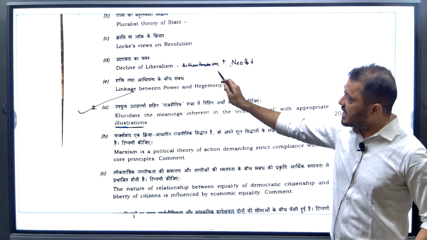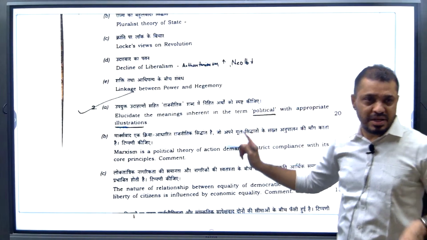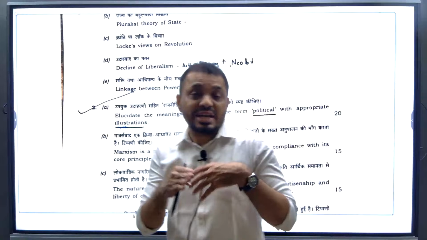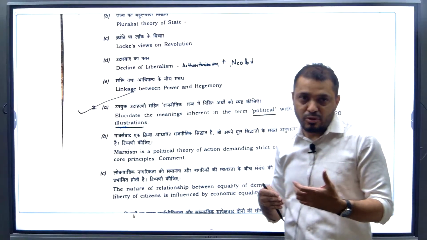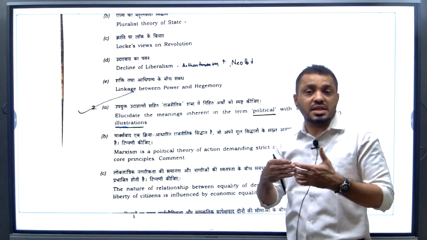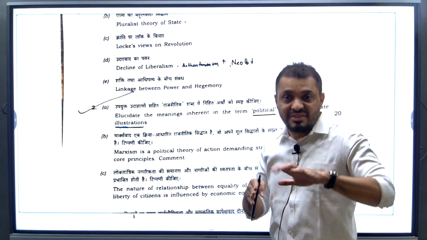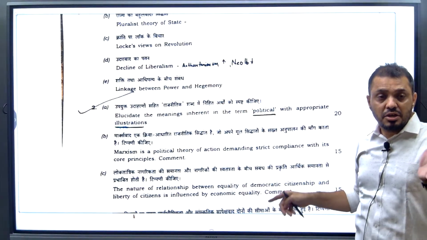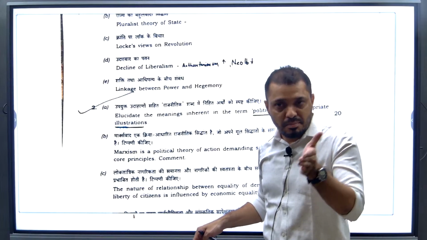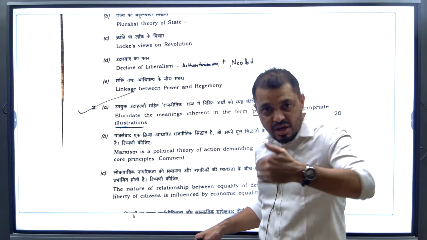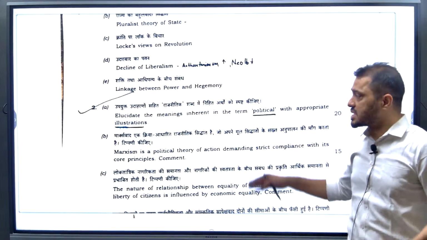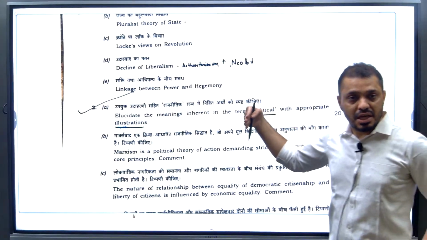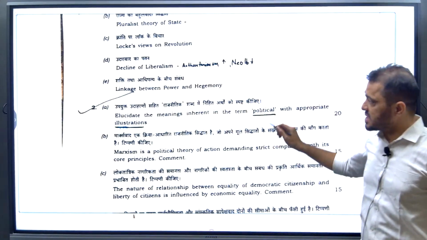Next, decline of liberalism. I clearly explained this in the Fukuyama lecture. Do you remember? Decline of liberalism and the end of history. In the end of history, we discussed that socialism declined and there will be only liberalism. Whereas in the decline of liberalism, we discussed that after classical liberalism, positive liberalism and neoliberalism, some people argued that liberalism did not give results, and that there is a time for socialism, which we discussed in class in recent times.